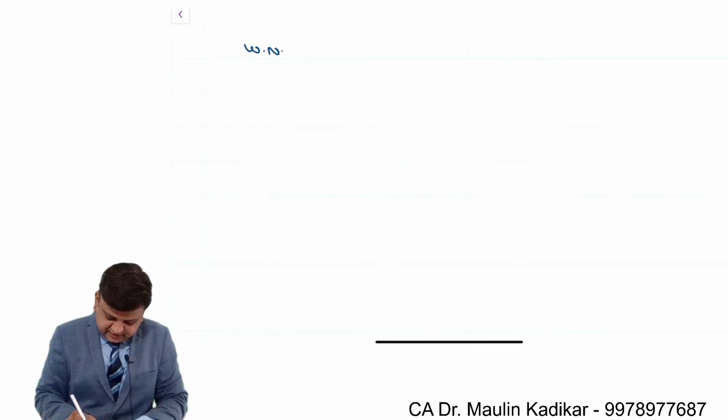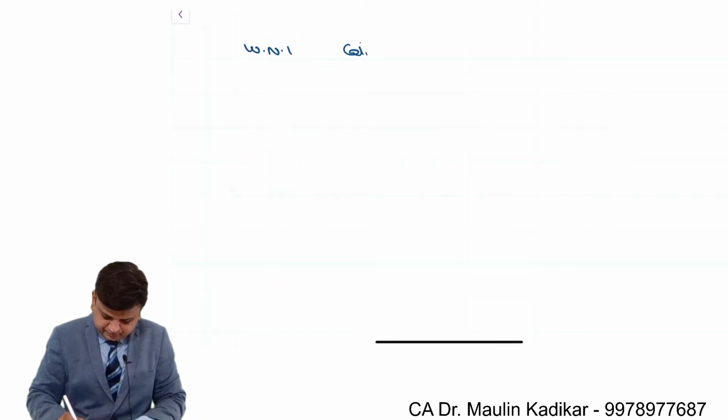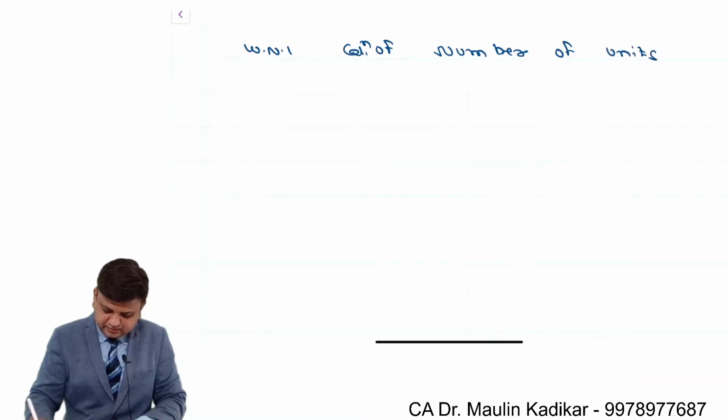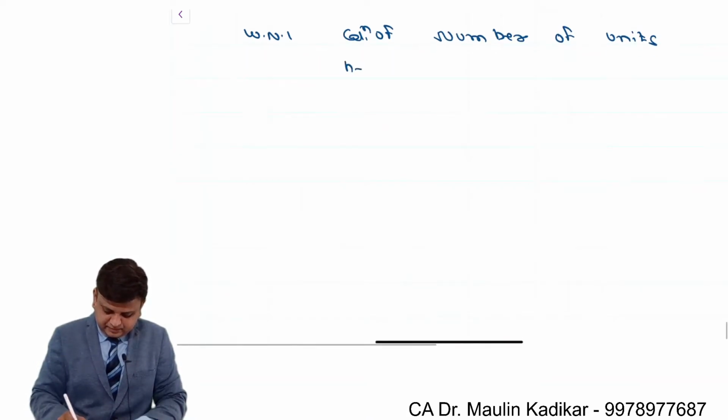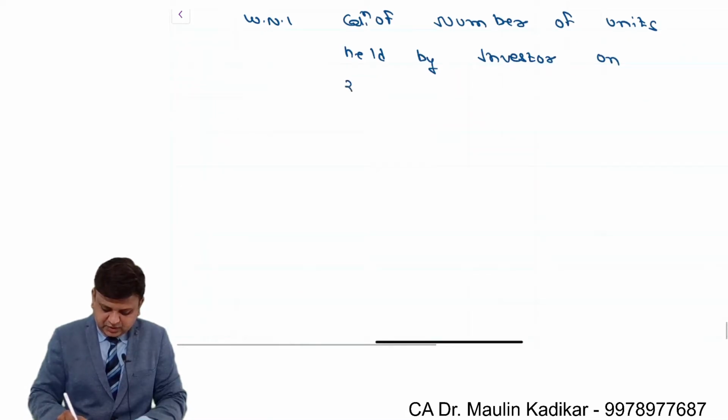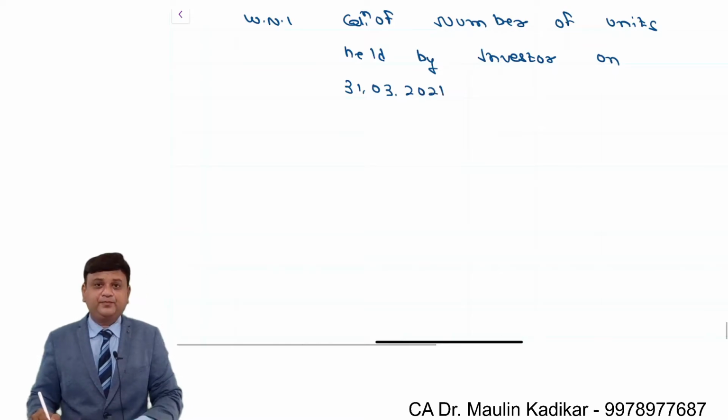Working note number 1, calculation of number of units held by investor on 31st of March 2021. That is the date on which the return information is given.